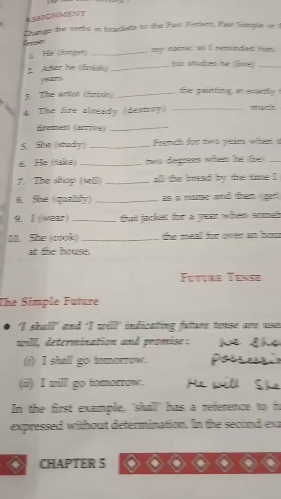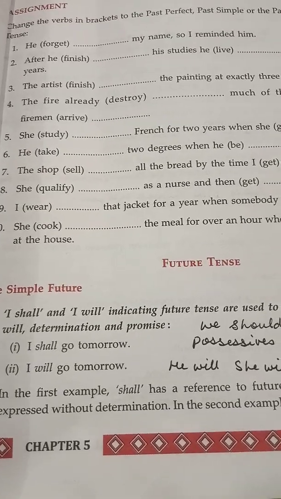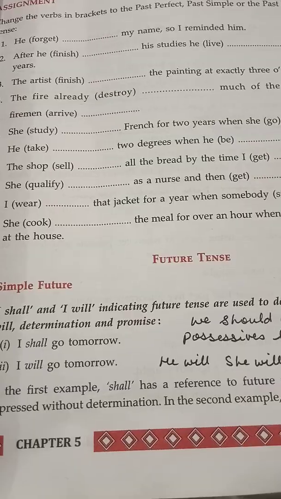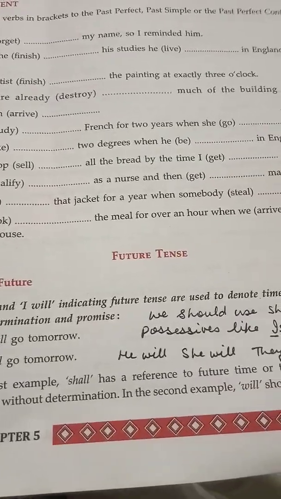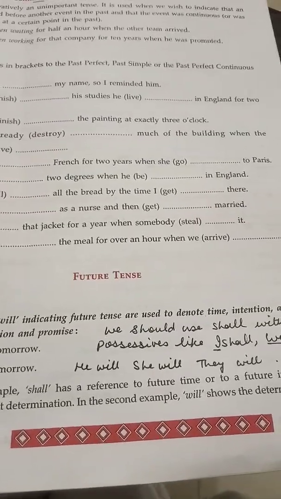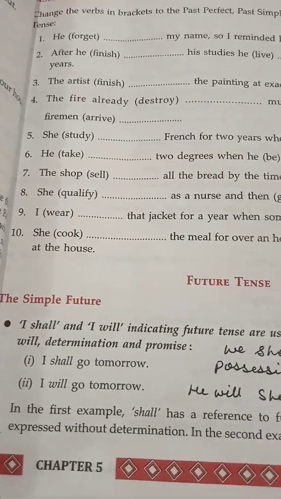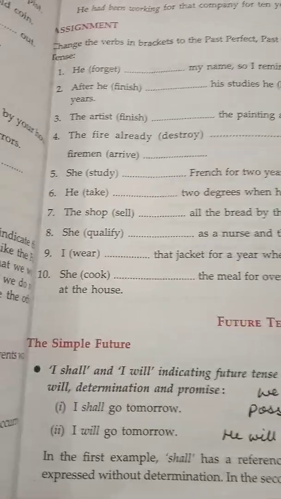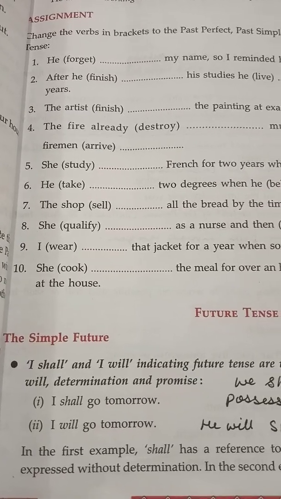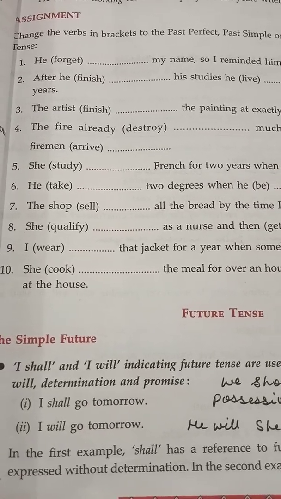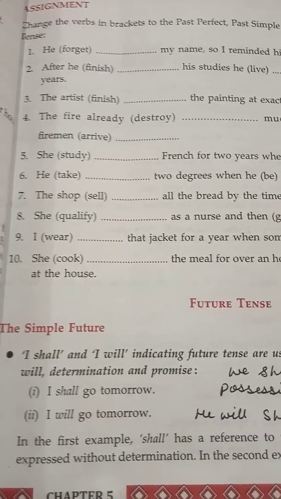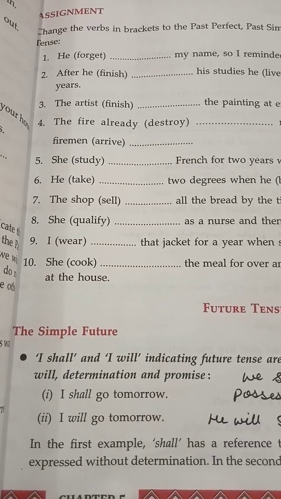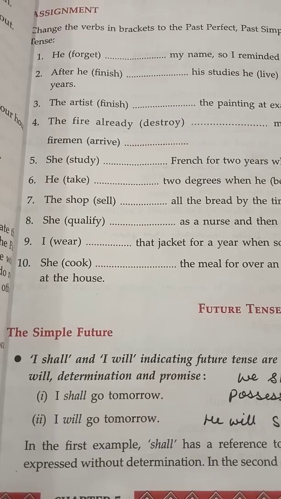Now if we see here, I shall and I will both indicate the future tense. Both are used to denote time, intention, act of will, determination, promise. We can understand it better with the help of examples. I shall go tomorrow. I will go tomorrow. So, hardly any difference you can find in both the sentences, though both mean the same.